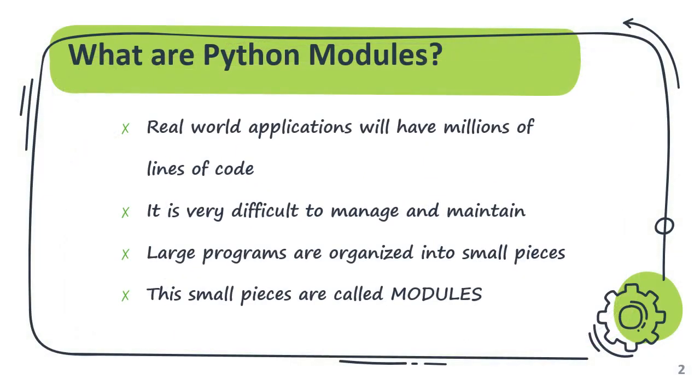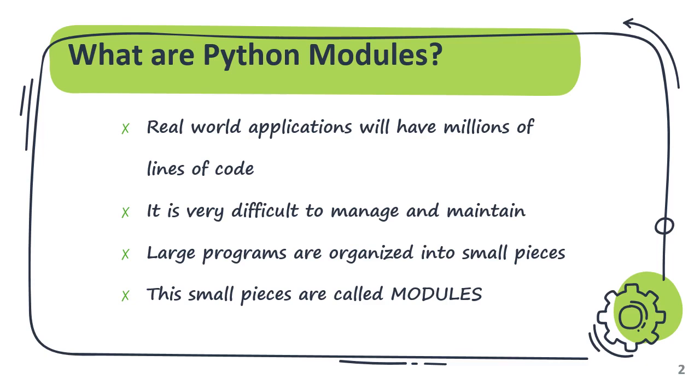Real world applications will have millions of lines of code. Imagine a particular program which manages our school itself, for managing the teachers' information, then managing the students' information, then managing office information, and other parts too. In that case, if a particular error happens in a single part, in the part of teachers, then what happens? The entire program has to be changed. So it is very difficult to manage and maintain a very large application which has millions of lines of code.